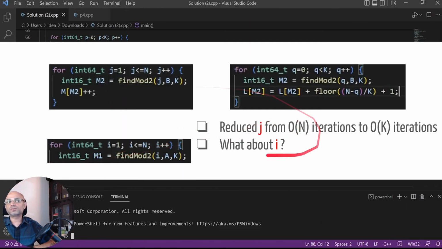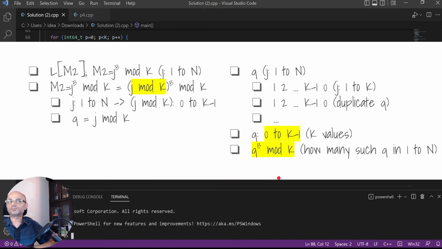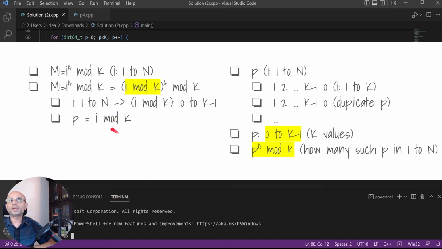So with this approach, we have reduced this loop from order n to order k iterations. But our i is still going from 1 to n, so how can we reduce it? We have seen this approach for j by introducing q. Similarly, we can do it for i by introducing p as i mod k, which takes values 0 to k minus 1.